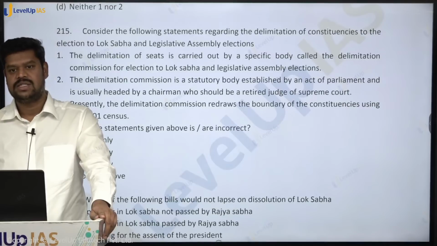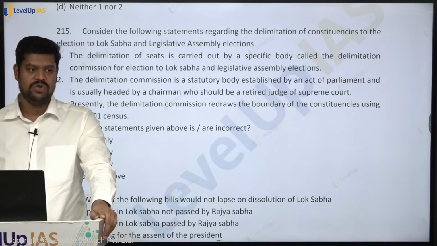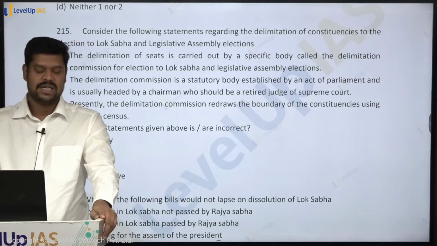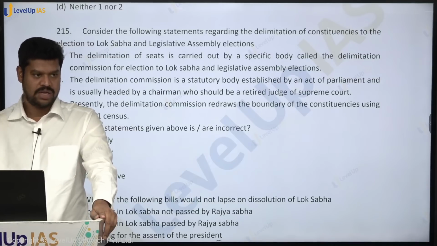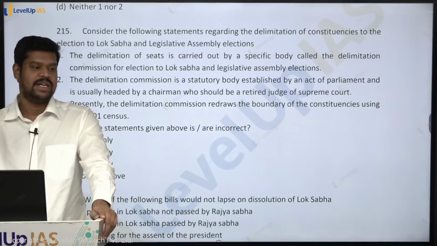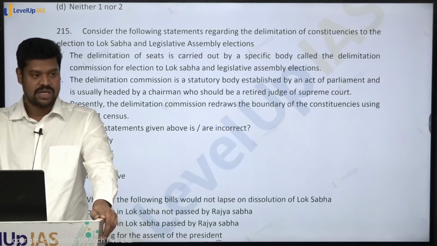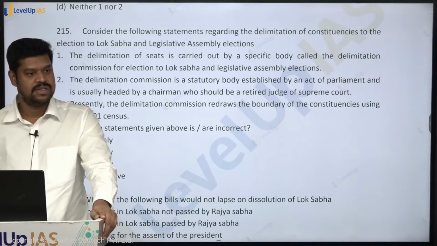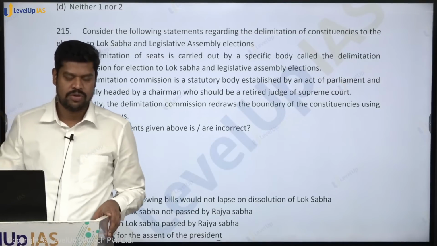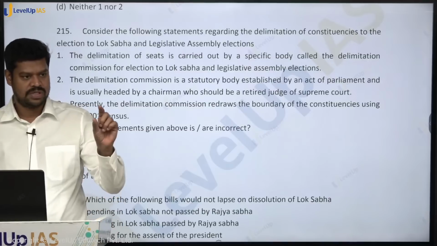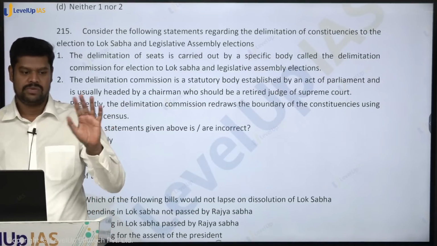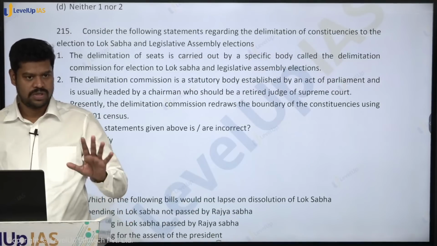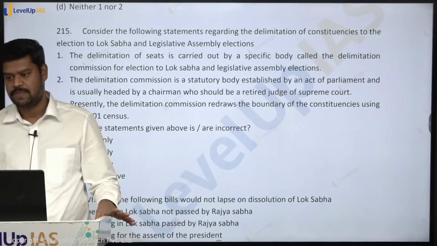So if they ask whether it is subject to judicial review, generally not, but in certain areas, especially as I said, if they did not follow the principle of natural justice in, let us assume, deciding the number of seats, or there is a malafide intention on the part of the Delimitation Commission in deciding the seats, these things can be questioned. So you will have to look into the question statement very carefully. In general it is not subject to review, but on limited grounds it is subject to judicial review. This is the view that has been taken by the judiciary.